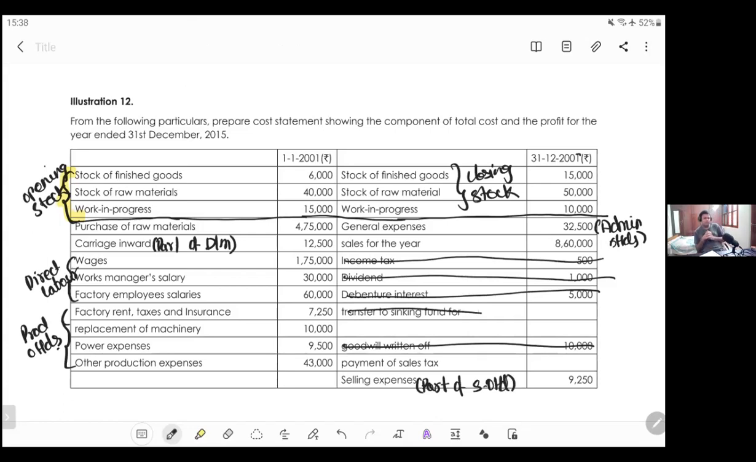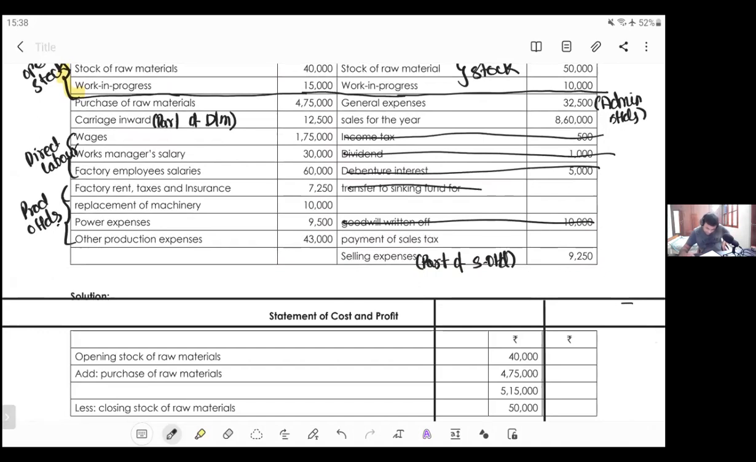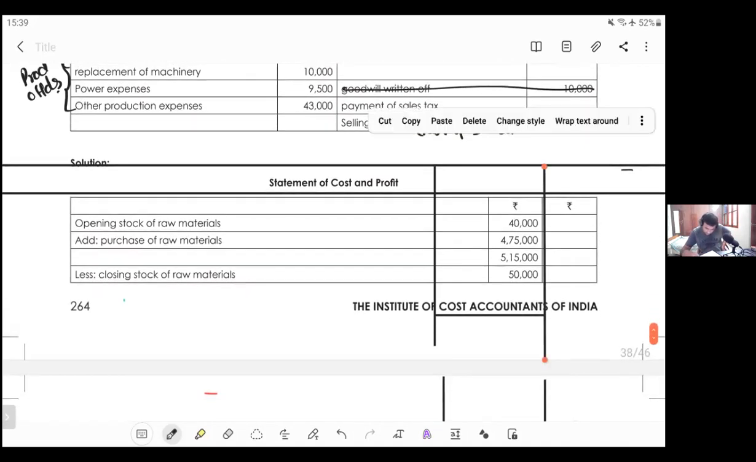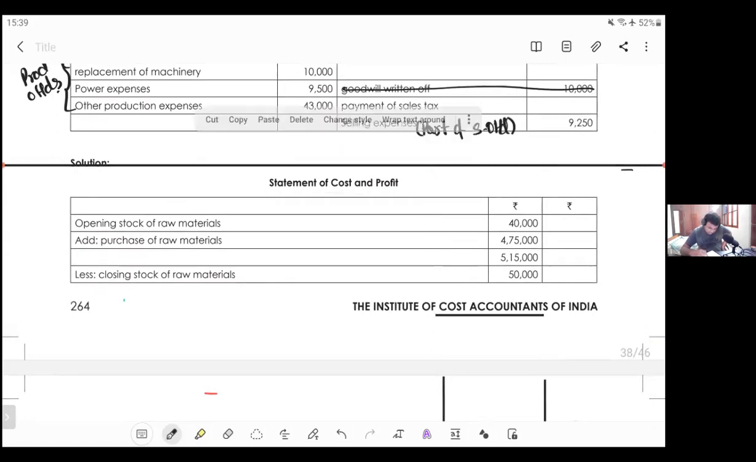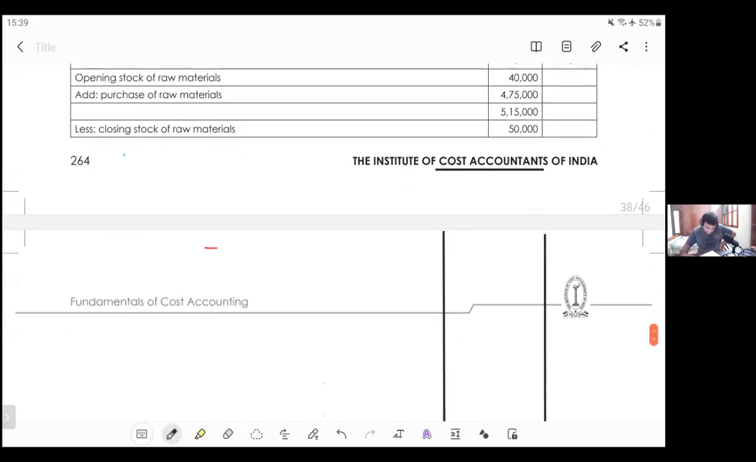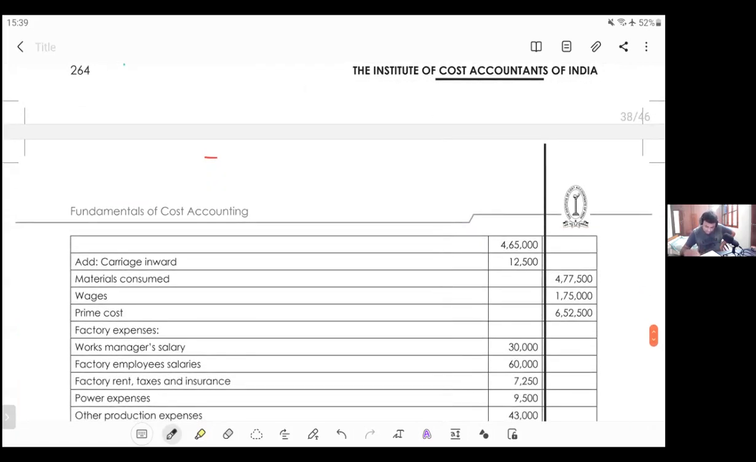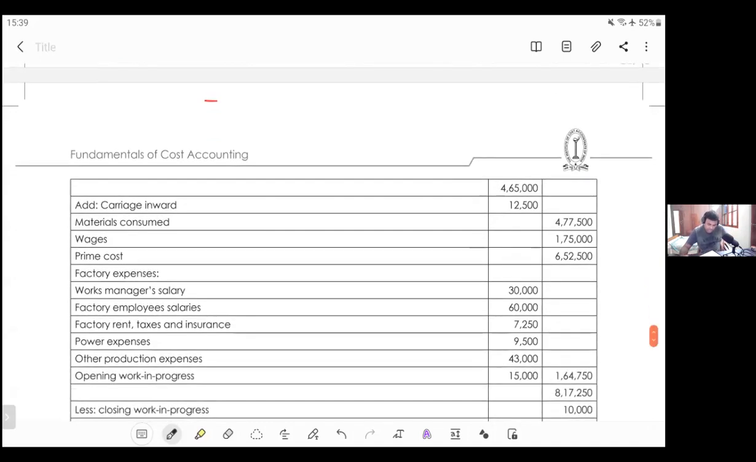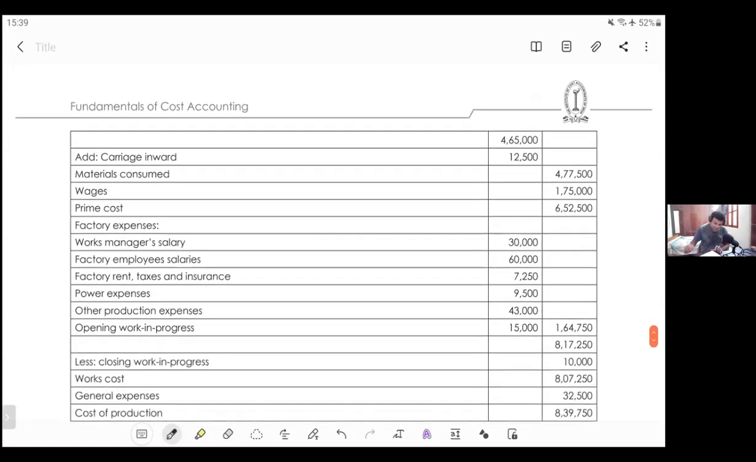First, everything we have adjusted. Let's just check the answer. How the answer is given. First, opening stock of raw materials, add purchases, less closing stock. For this, he has added carriage inwards. You are going to get something called as raw material consumed. Okay, as I said, carriage inwards is going to be a form of your stock itself. Next, then he has added wages.